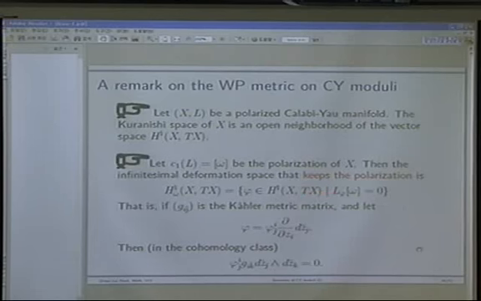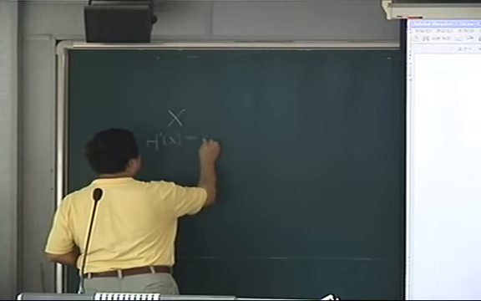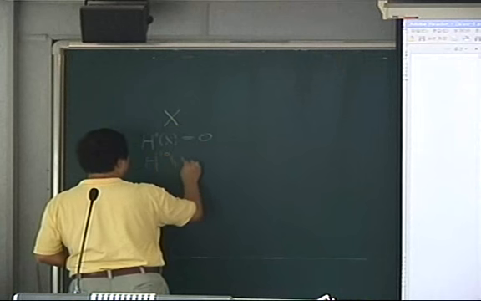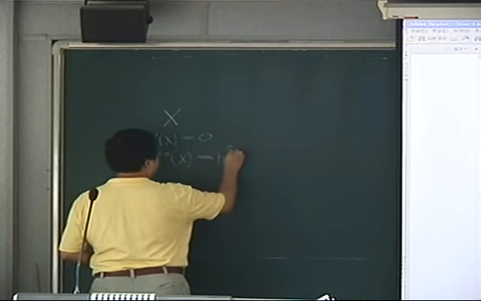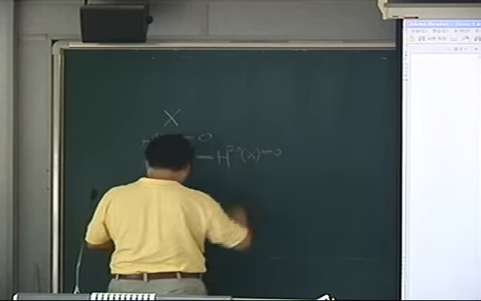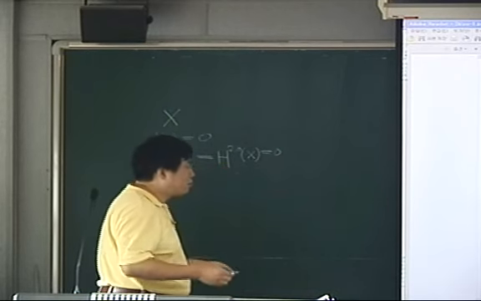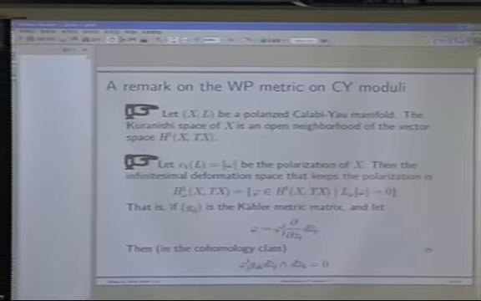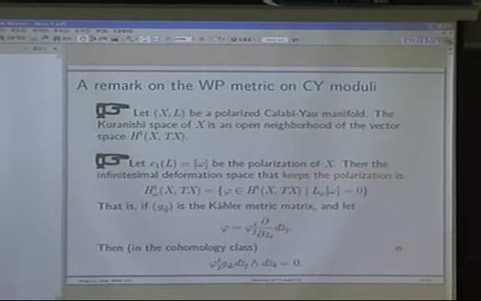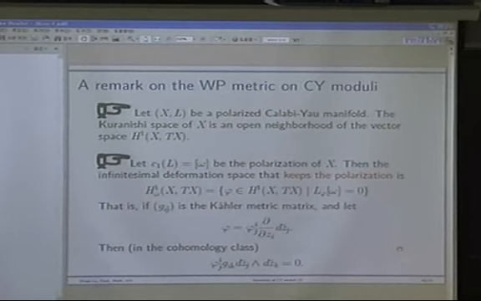But in most cases, actually, this space is equal to that. Okay? For example, if we assume the Calabi-Yau manifold is simply connected, then H^{1,0} is equal to 0, and by Serre duality, H^{2,0} is equal to 0. And this defines a class in this space. If this space is 0, then everything has to be 0. Okay. So in most cases, or at least in the case we are interested in, for example, simply connected Calabi-Yau threefolds, any deformation keeps the polarization.